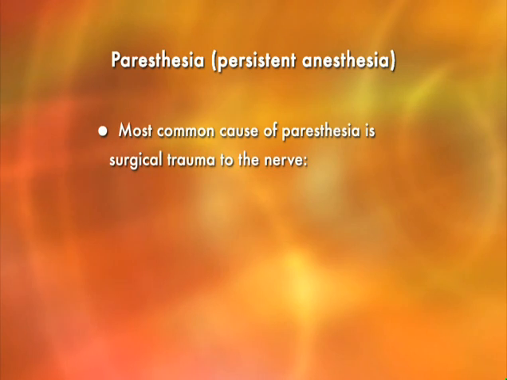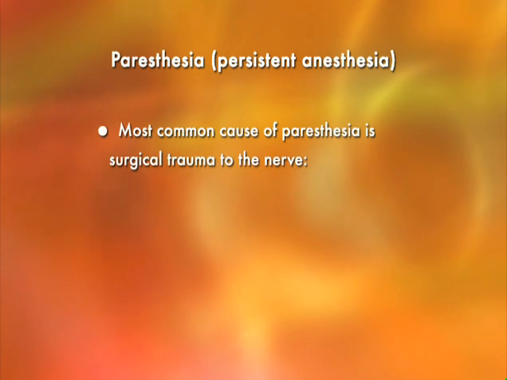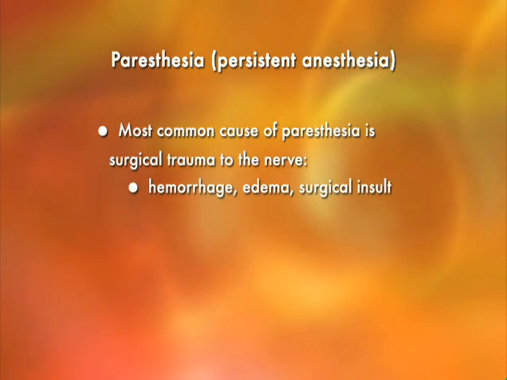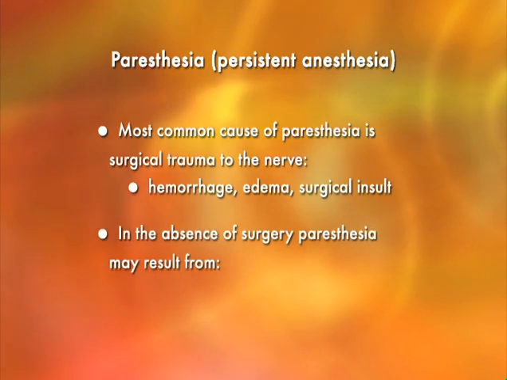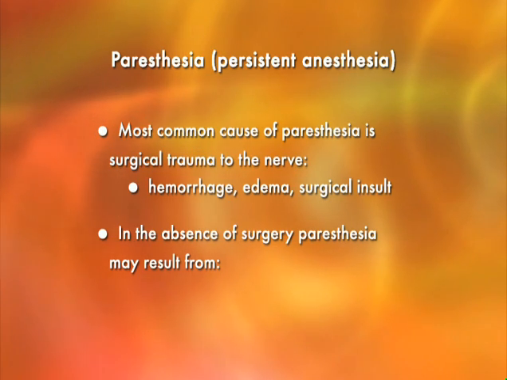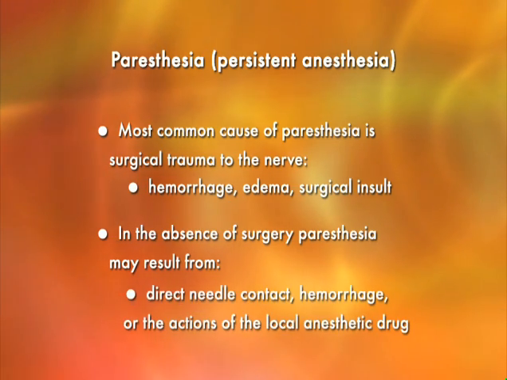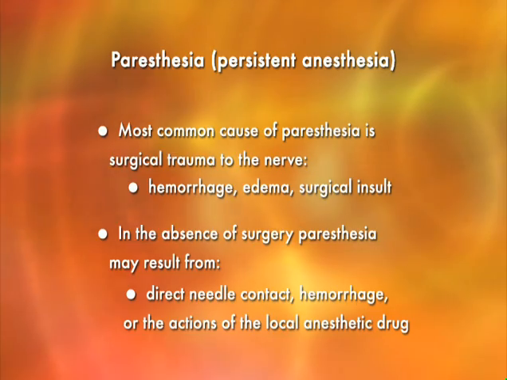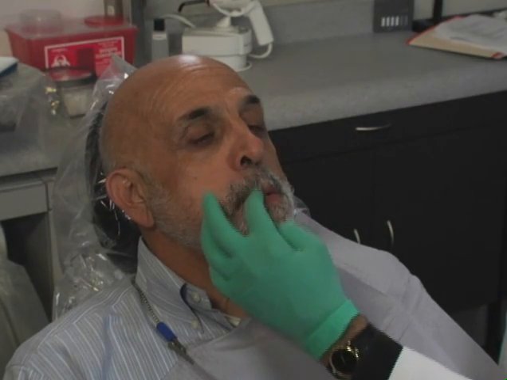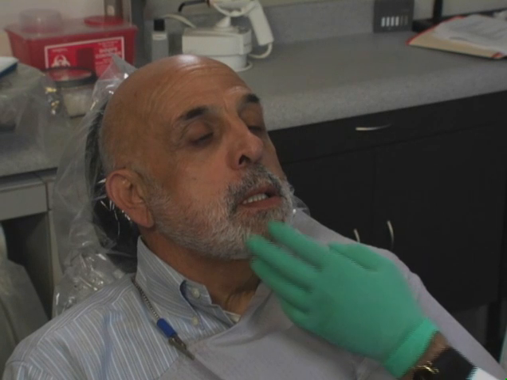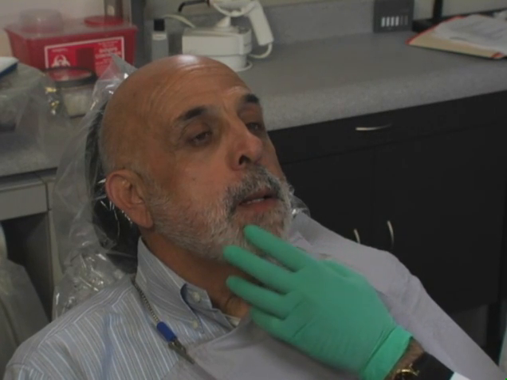The most common cause of paresthesia is surgical trauma to the nerve due to hemorrhage, edema, or direct surgical insult to the nerve. In the absence of surgery, paresthesia may result from direct needle contact, hemorrhage, or the actions of the local anesthetic drug. Though precise figures don't exist, 4% anesthetics have a higher incidence of paresthesia than the lower concentration drugs. Most paresthesia occurs in the mandible, involving either the lingual or the mental nerves.